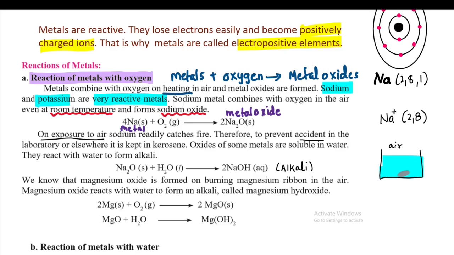We know that magnesium oxide is formed on burning a magnesium ribbon in air. You must have noticed that if you take a magnesium ribbon and burn it, it starts burning and forms white powder of magnesium oxide. This magnesium oxide, if I dissolve it in water, forms magnesium hydroxide. So that means magnesium hydroxide is an alkali.